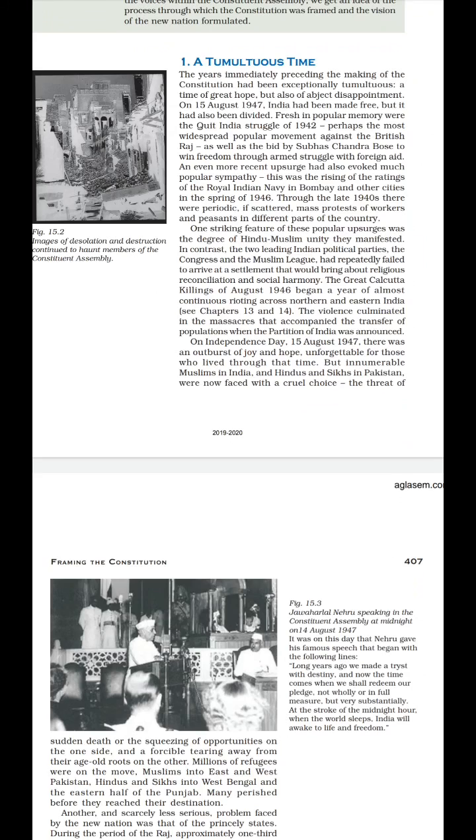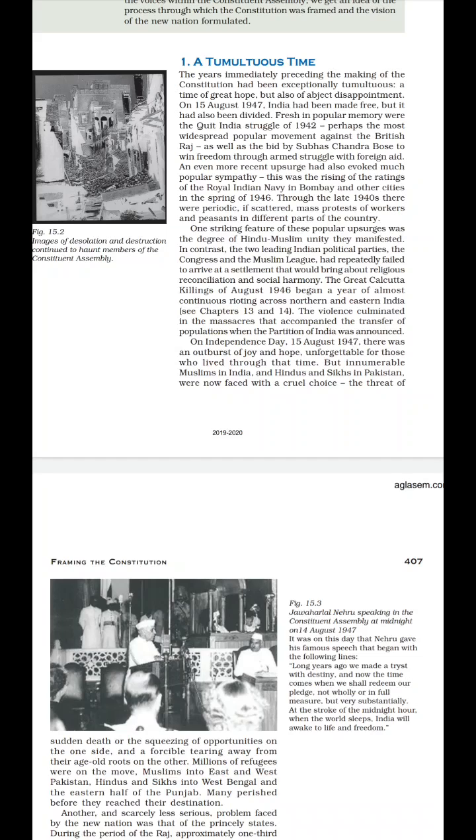People remembered the struggle of our heroes like Subhash Chandra Bose and many others who had sacrificed their lives for the sake of our country. But Congress and the Muslim League failed to bring a compromise between the Hindu and Muslim religions and to bring social harmony.